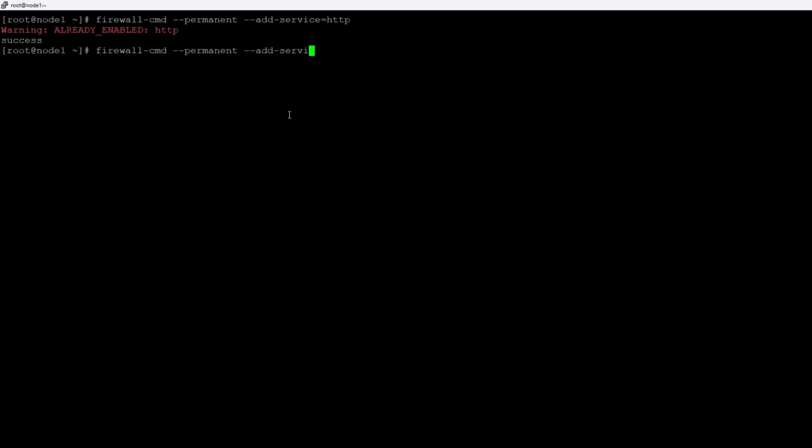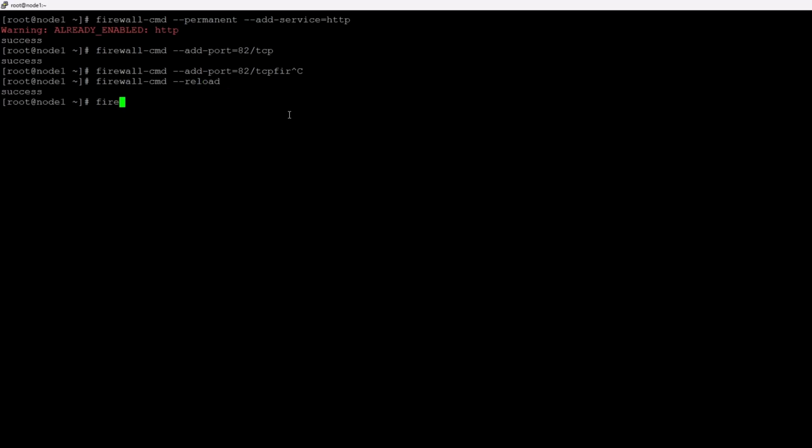So yeah, you have to come up with the second command. You have to add the port here, which port you are going to use. You have to define port 82 and make sure you tell that it's a TCP port, and then you have to run the command firewall-cmd --reload.